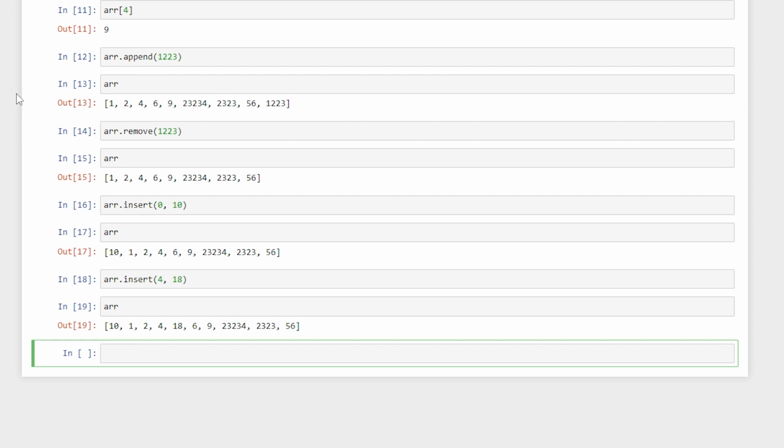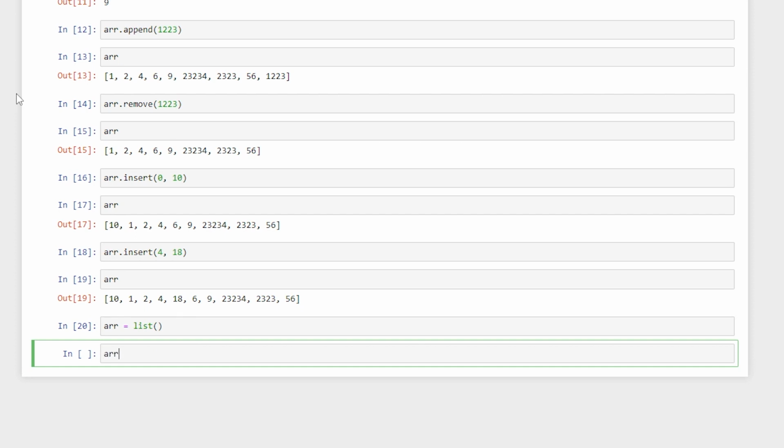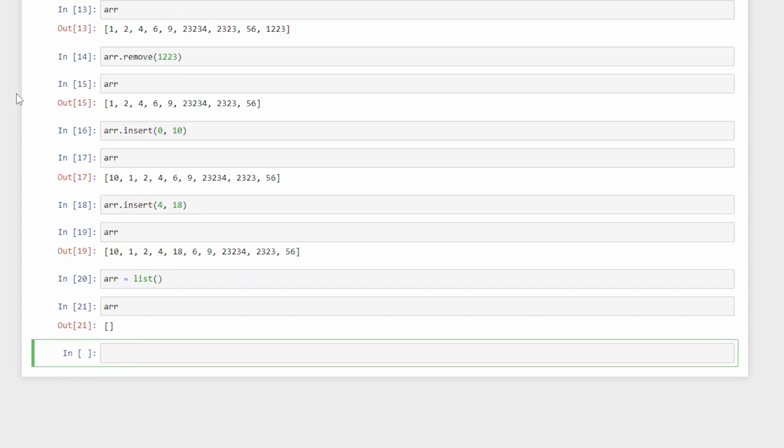And now we will try some basic operations with our array. So if I want to make a blank array, I can make an initialization using list like this. And now if I say array, it is a blank array basically. And now I can also add elements into it using a for loop.